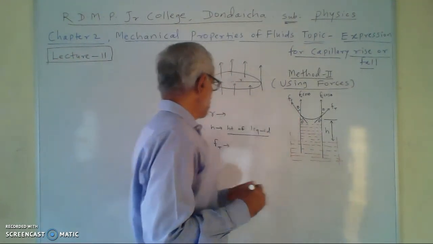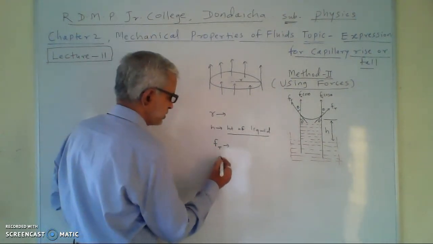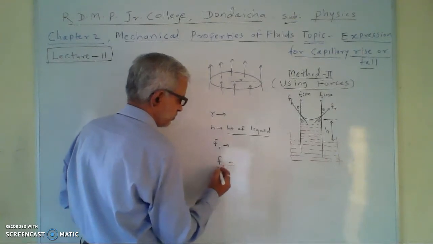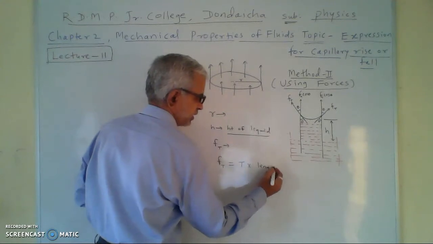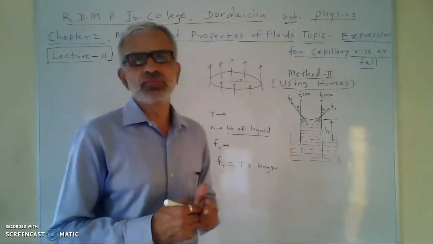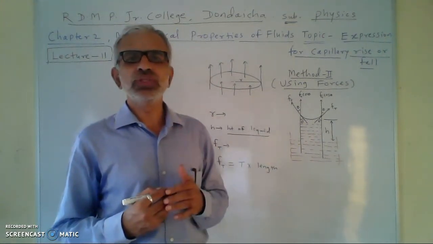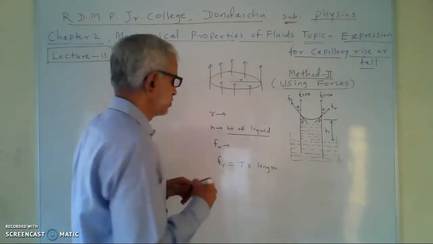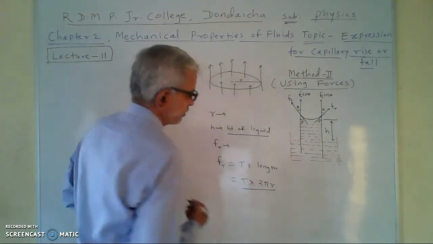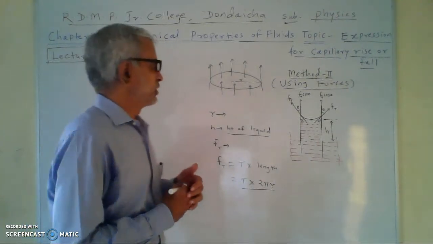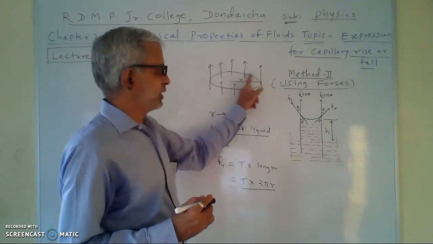Then the force due to surface tension is Ft, and this force is given by Ft is equal to surface tension multiplied by length in contact with the liquid. Now the length in contact with the liquid is 2 pi r. This length is 2 pi r. Now why do we take this length as 2 pi r? Because this is the circumference of the capillary tube.